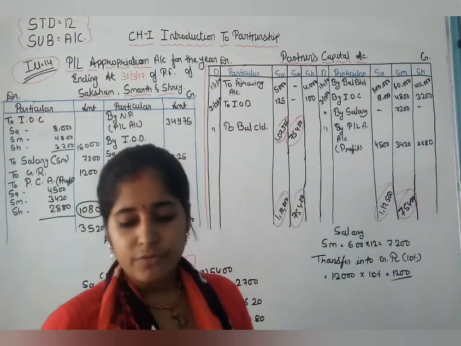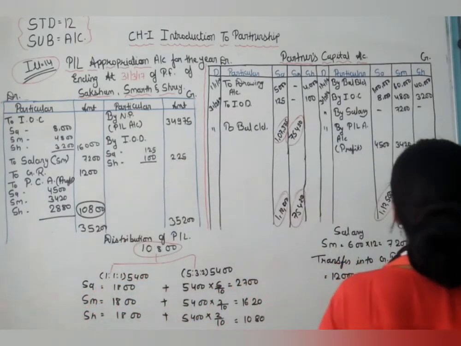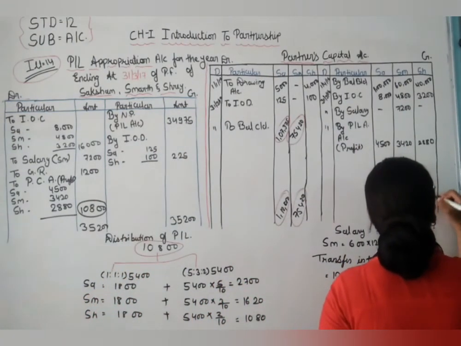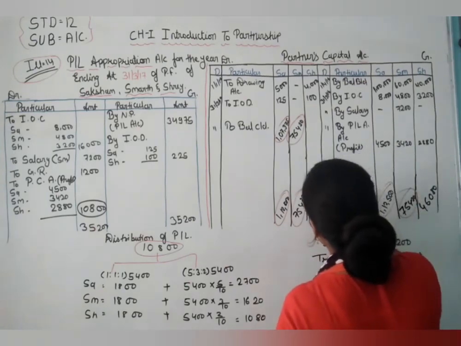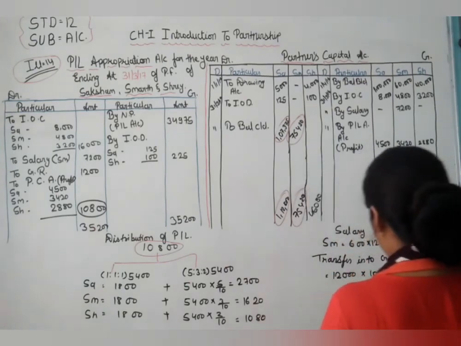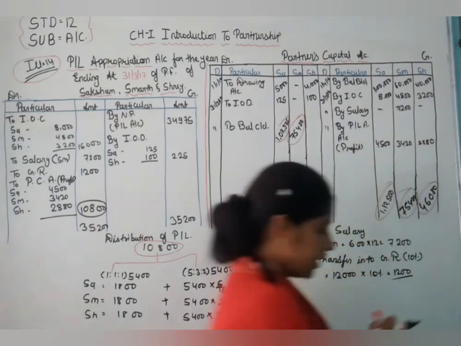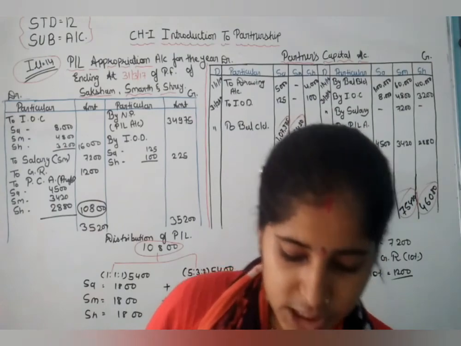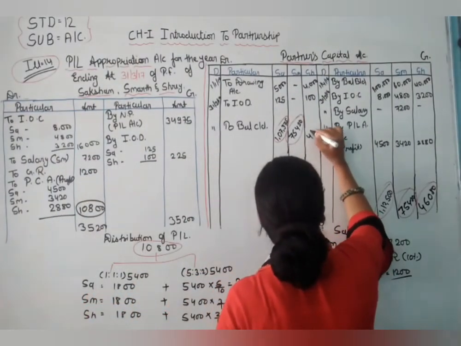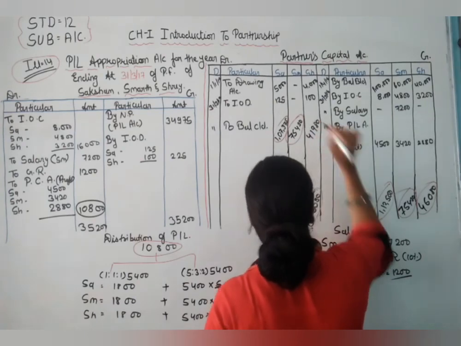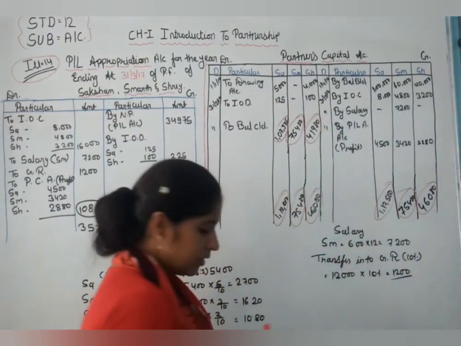Now we see that in the Shreya account the credit side is 46,080, and we reduce the entry on the debit side. So we see the difference, the capital of Shreya, that is 41,980. So 41,980 is the capital of Shreya.